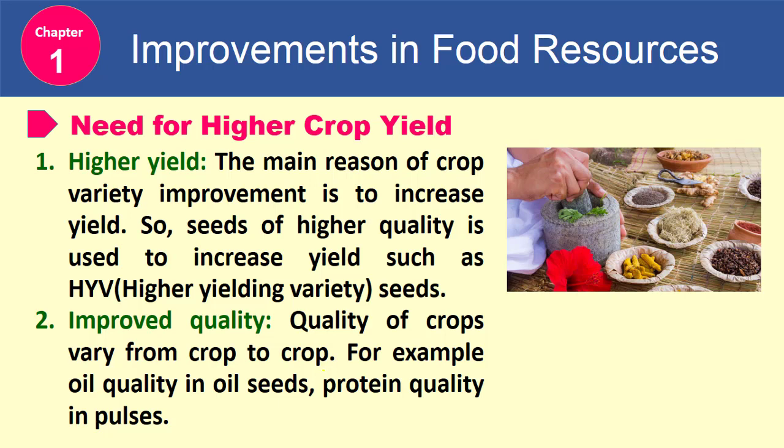Let's see what the needs for higher crop yield are. First, higher yield. The main reason for crop variety improvement is to increase yield. So, seeds of higher quality are used to increase yield, such as higher yielding varieties of seeds. Second is improved quality. Quality of crops varies from crop to crop. For example, oil quality in oil seeds, protein quality in pulses, etc.